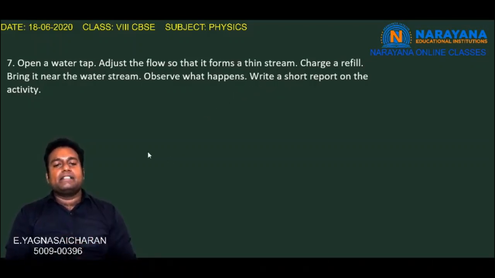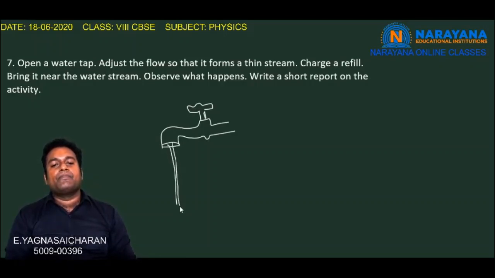So let us consider a water tap. Let us adjust this water tap with the help of this knob, and let us make the stream that is coming from this water tap a very thin stream. Now let us place a refill near this, and we have to charge the refill before placing it here. So let us place a charged refill. Charging of this refill is done whenever we rub it with some woolen cloth or with the skin, and the refill will be negatively charged. So the complete refill will be negatively charged.